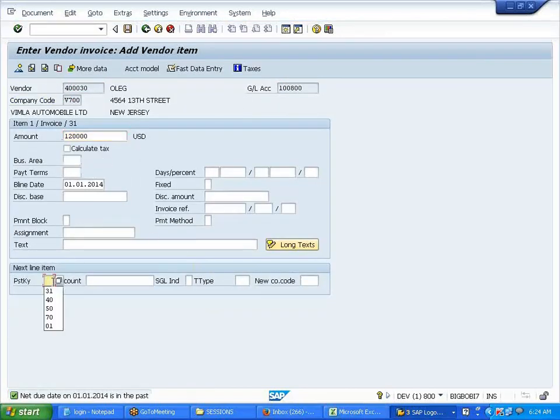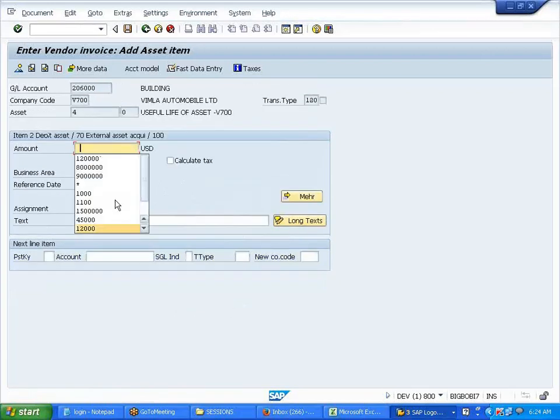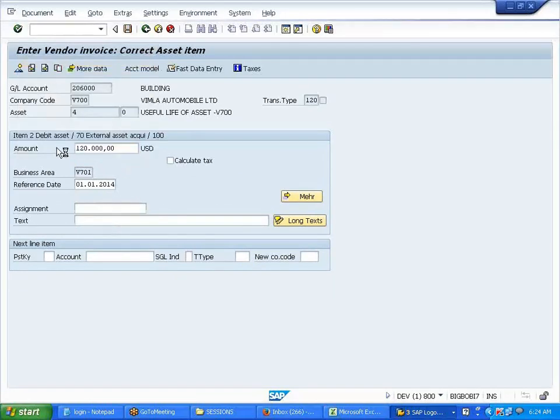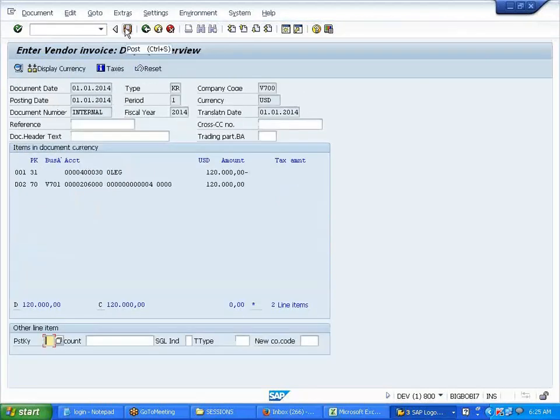The transaction type we need to enter: external acquisition, 120. Just purchasing. I save it.